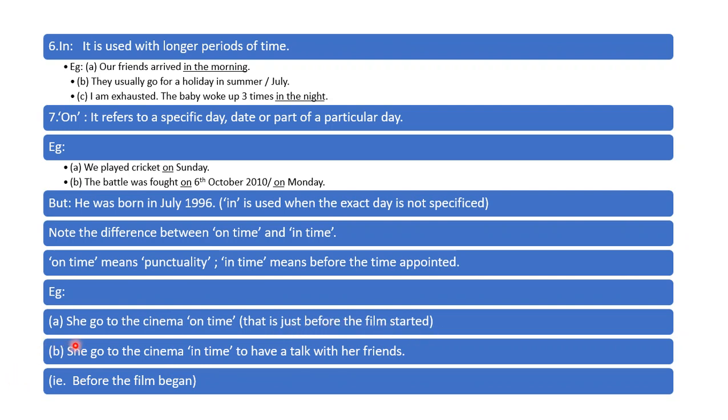म्हणजे ती वेळेतच सिनेमा थिएटरला पोहोचली. Go to the cinema in time to have a talk with her friends. ती तिथे सिनेमाच्या तिथे पोहोचली आणि वेळेत पोहोचली कारण की तिला मित्रांबरोबर बोलायचं होतं. So that is before the film began. So this is not the exact time. This is an appointed time, means a given time.